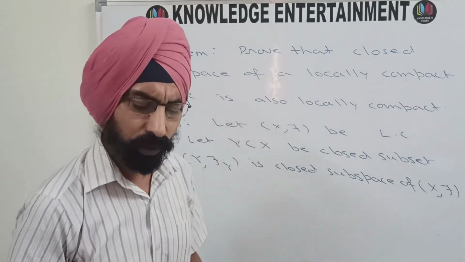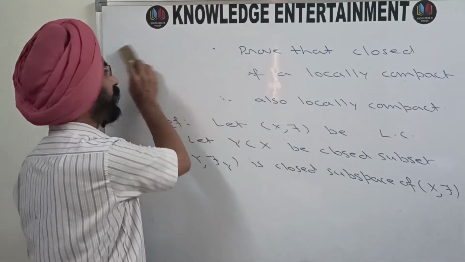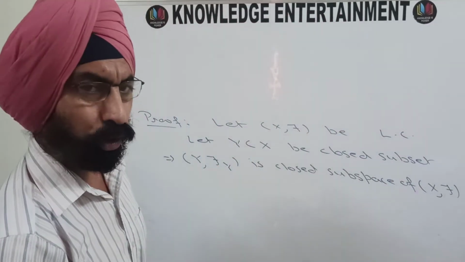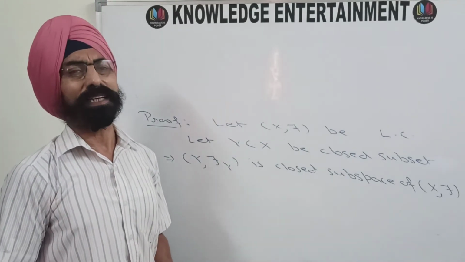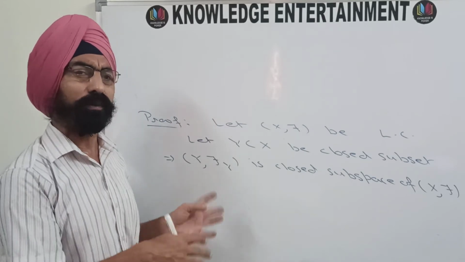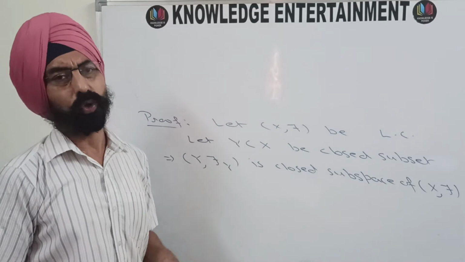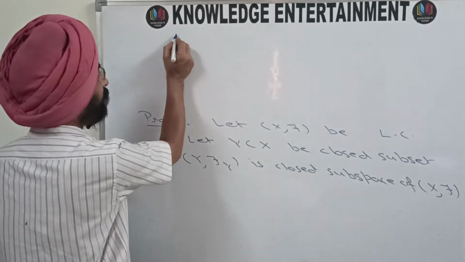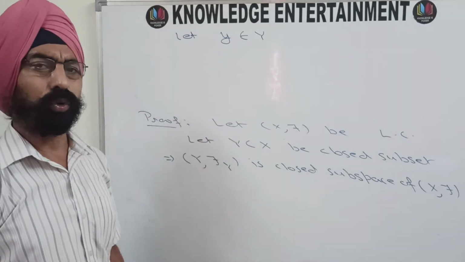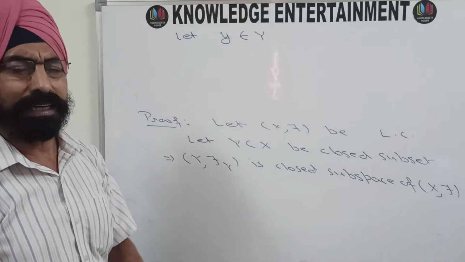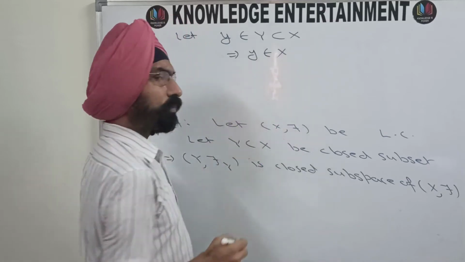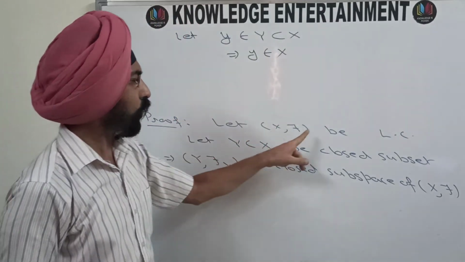To prove that this (Y, τ_Y) is locally compact, what will we have to do? We will take an arbitrary element small y from this topological space Y, and then we will find a neighborhood of that particular point y whose closure will be compact, and that will make this closed subspace a locally compact space. So let small y be an element of this Y, which was the closed subset of X. Since Y is a subset of X, this y belongs to X also, and (X, τ) is locally compact.